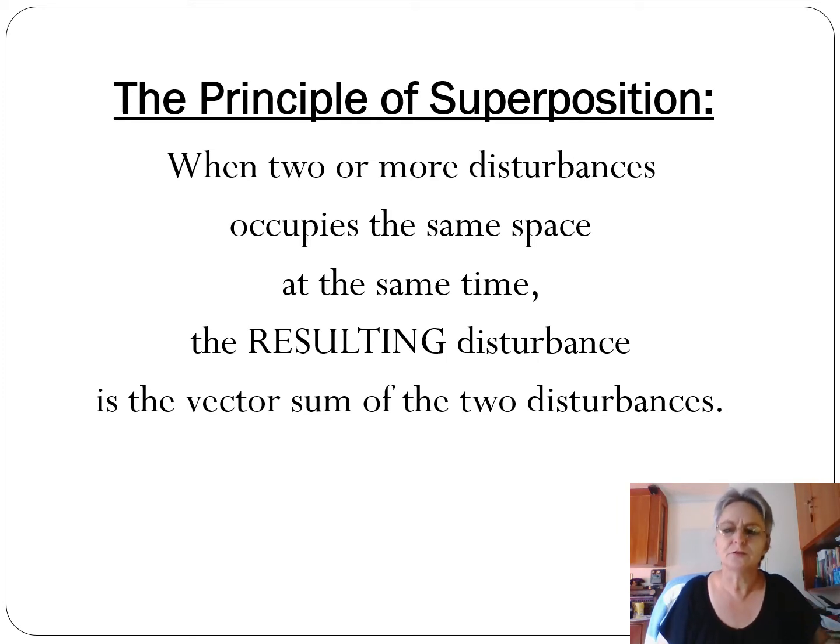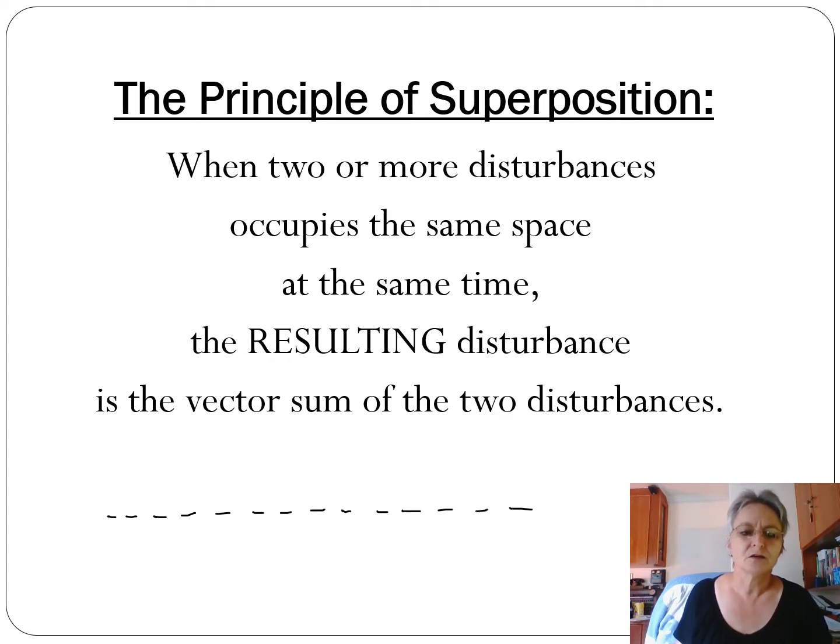Now, we refer to vector sum here because if you have a transverse pulse, that broken line represents the rest position of the medium, and the pulse displaces the medium to make a crest. That is called a crest with a positive amplitude.